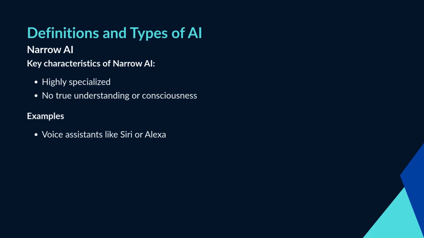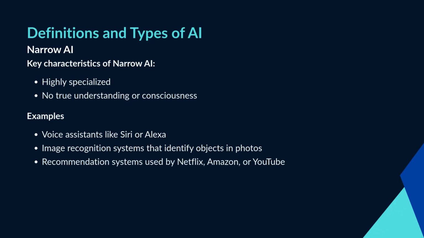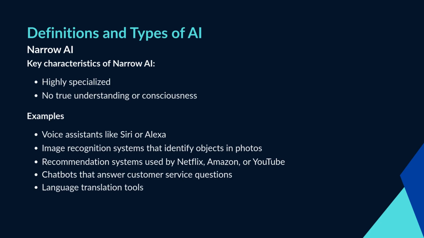Examples include voice assistants like Siri or Alexa, image recognition systems that identify objects in photos, recommendation systems used by Netflix, Amazon, or YouTube, chatbots that answer customer service questions, and language translation tools. Narrow AI can be incredibly powerful within its specific area but lacks the flexibility and adaptability of human intelligence.